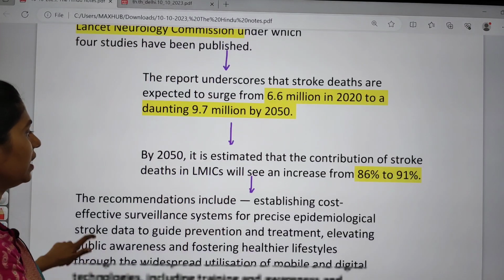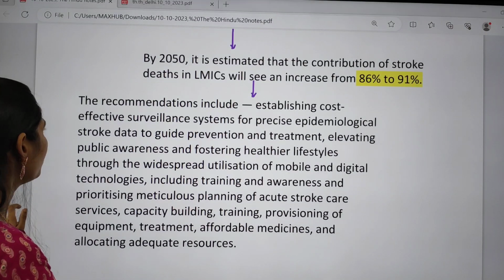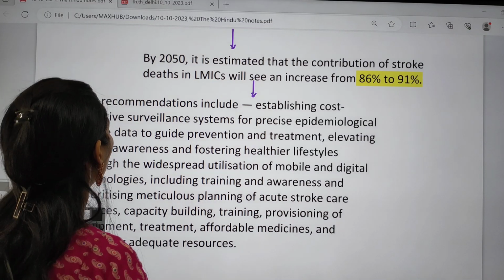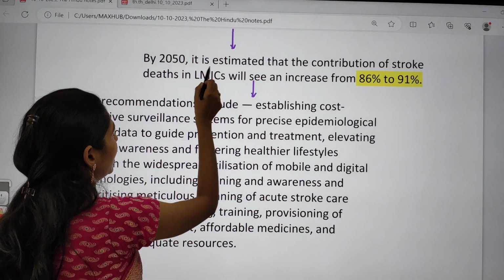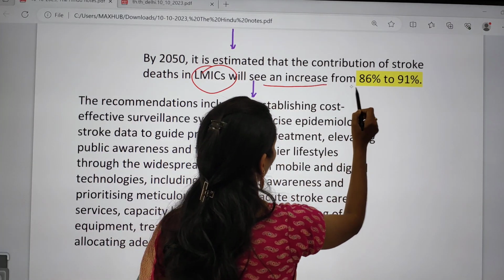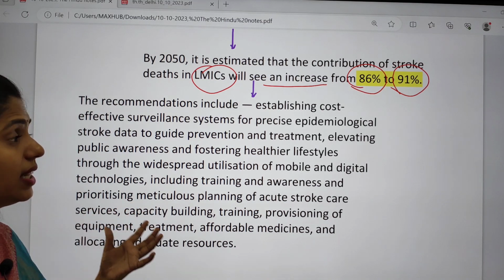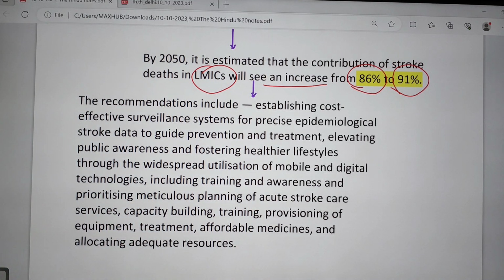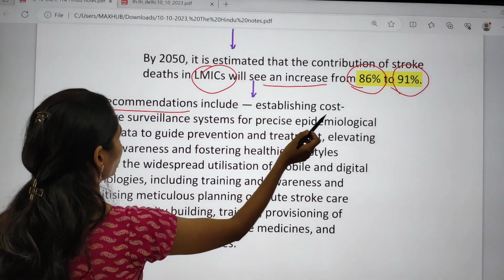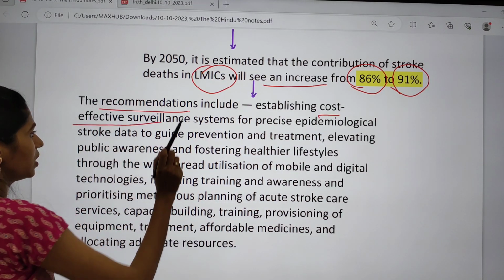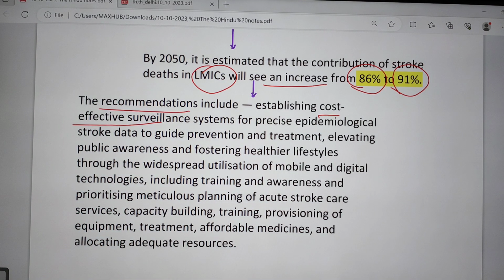By 2050, it is estimated that the contribution of stroke deaths in low and middle income countries will increase from 86 to 91%. The recommendations include establishing a cost-effective surveillance system.